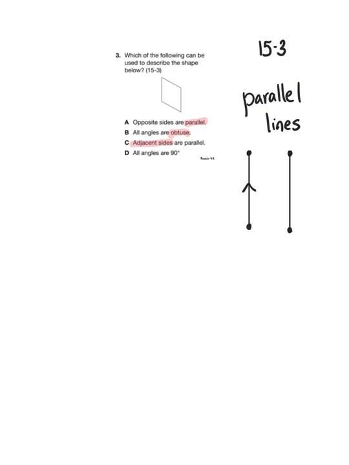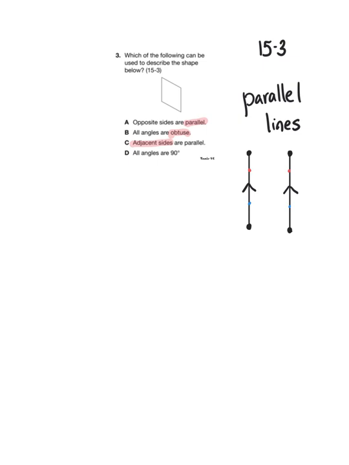I can indicate that using this symbol here. If you draw 2 little arrows on the 2 lines that are parallel, it shows that they are the same distance apart at every single point. So I could measure them here, and they would be the same distance apart. I could measure them here, and they should be the same distance apart always.